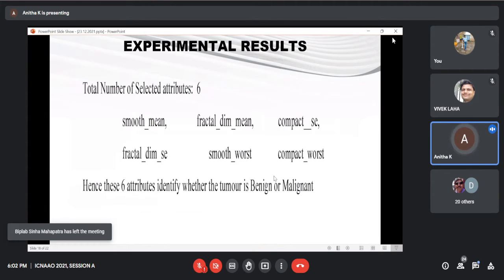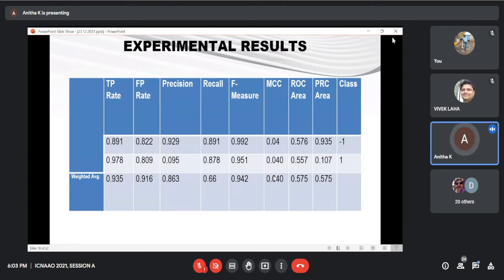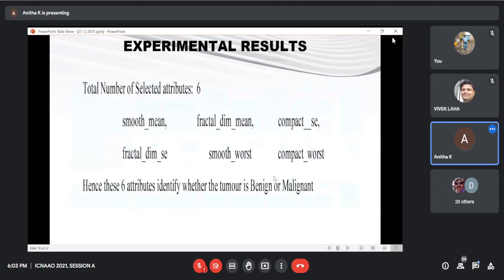The selected number of attributes is 6 out of the 30 conditional attributes. These are the most important attributes: smooth mean, fractal dimension mean, and the size of the tissue. Hence these three attributes identify whether the tumor is benign or malignant in the early stage. So this is my work.